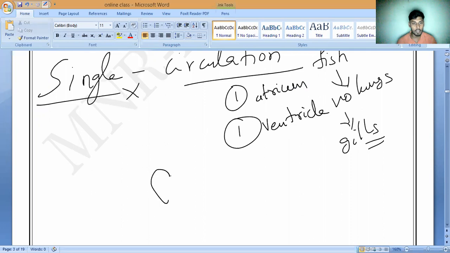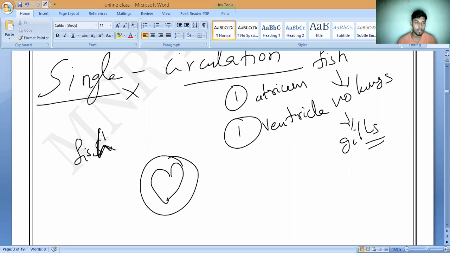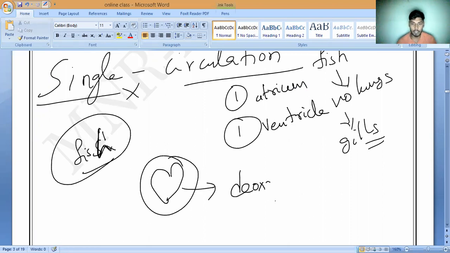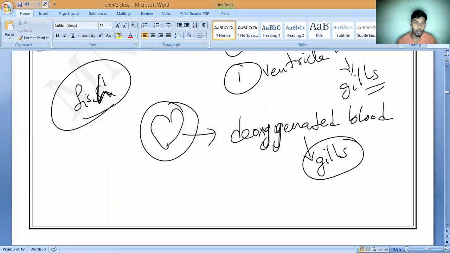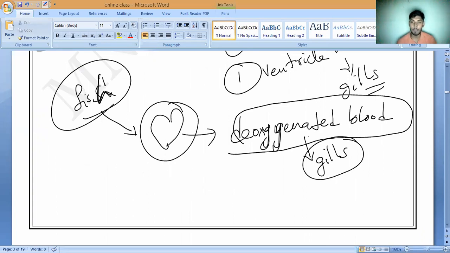So what is happening here? What is the use of the heart in fish? Only it will pump the deoxygenated blood to the gills. Do you understand, all of you? Please tell me. In the fish, the only use of the heart is to pump the deoxygenated blood, after collecting it from all the body organs, to the gills.